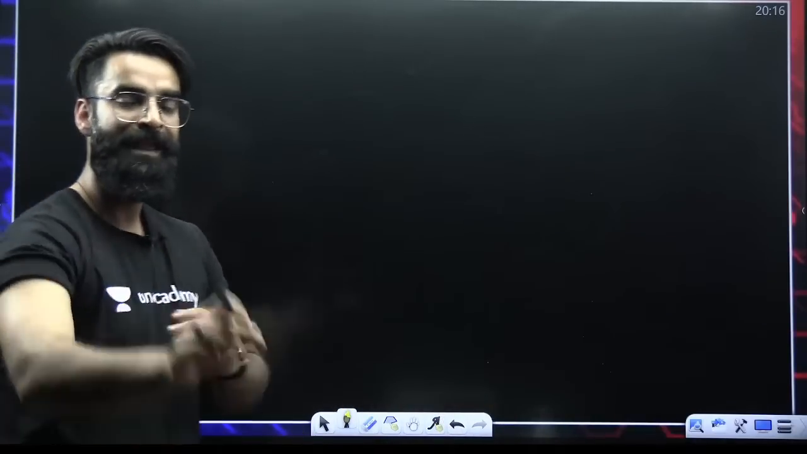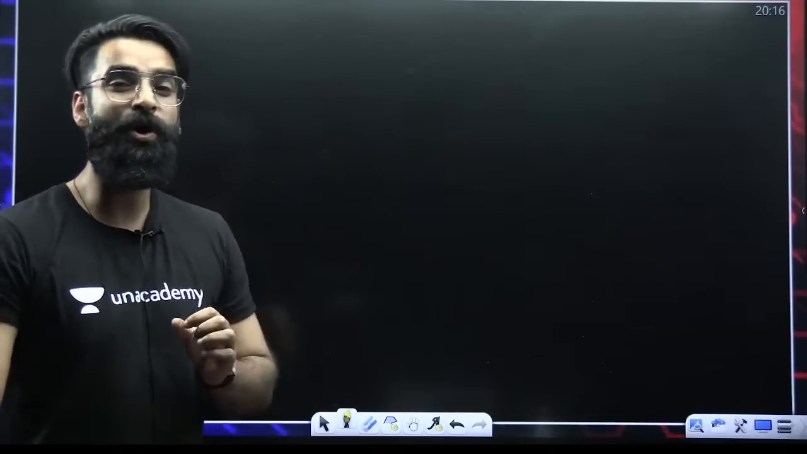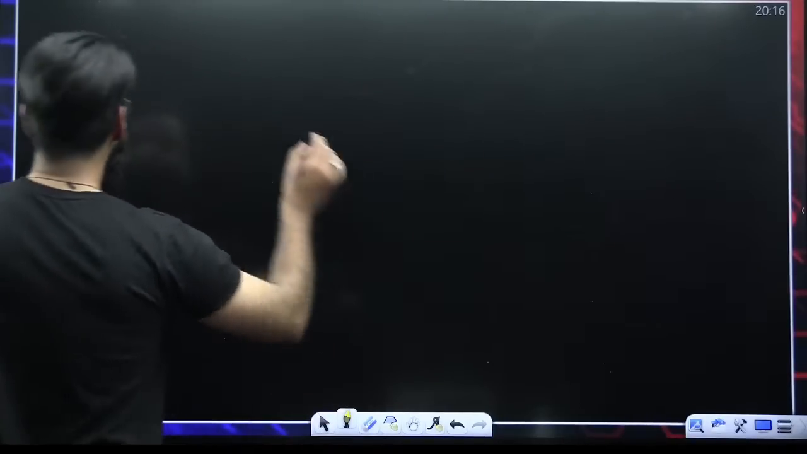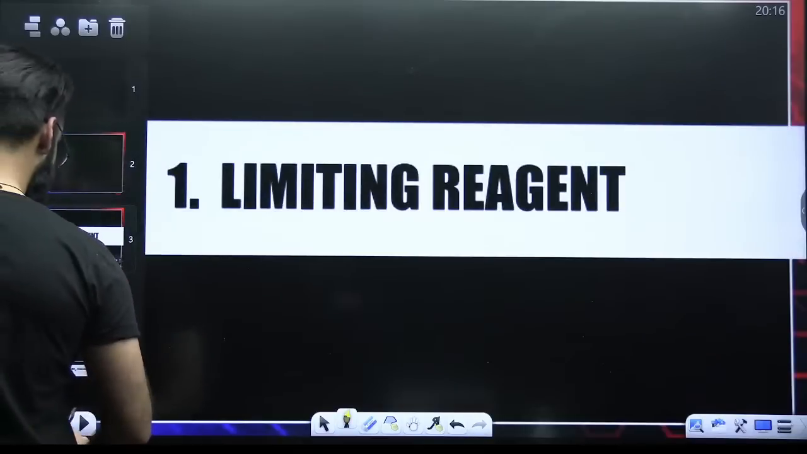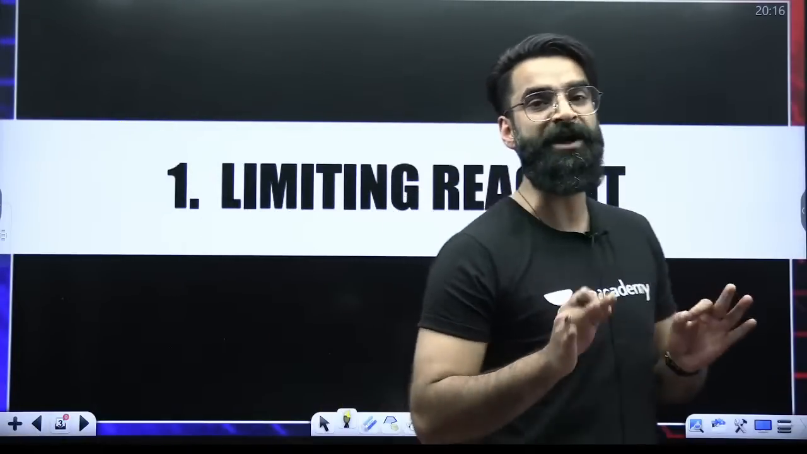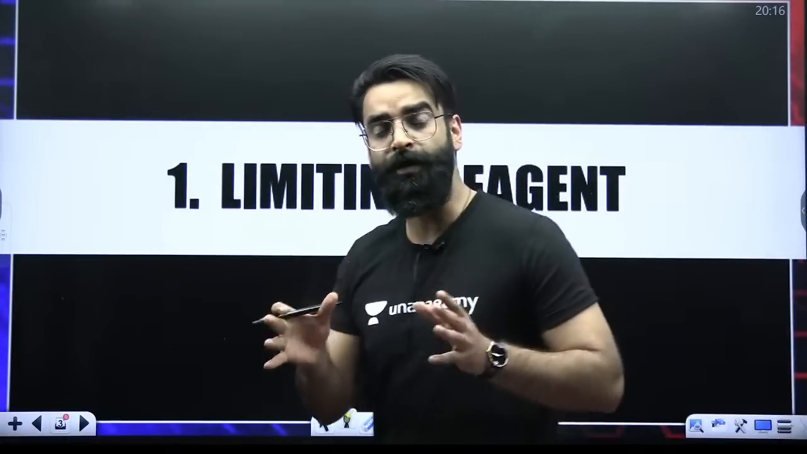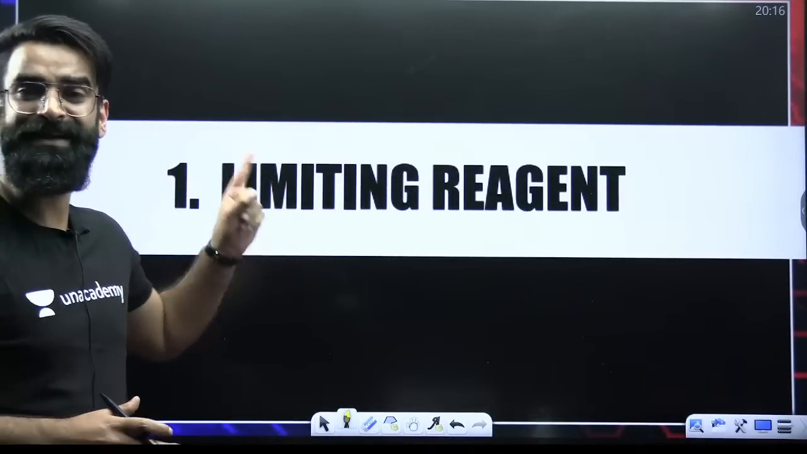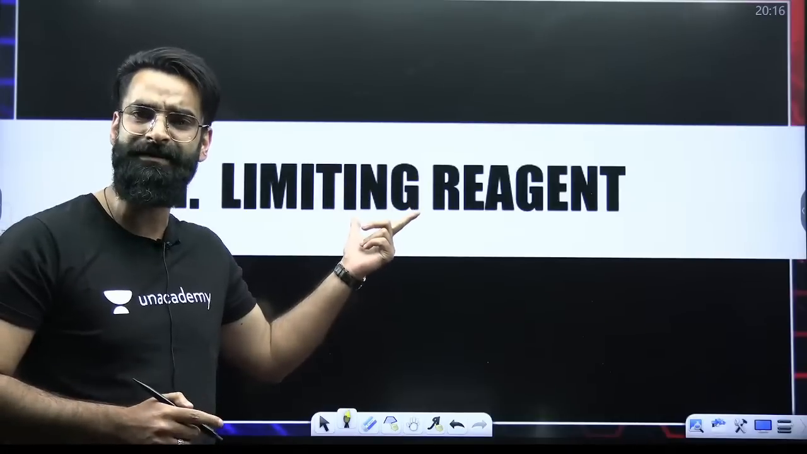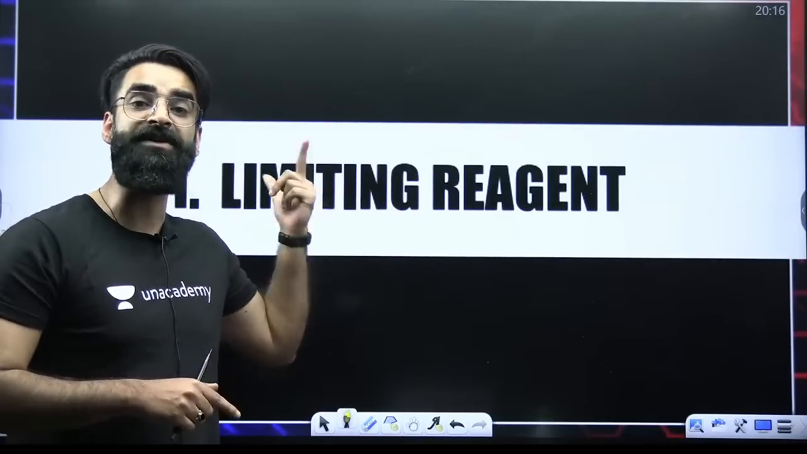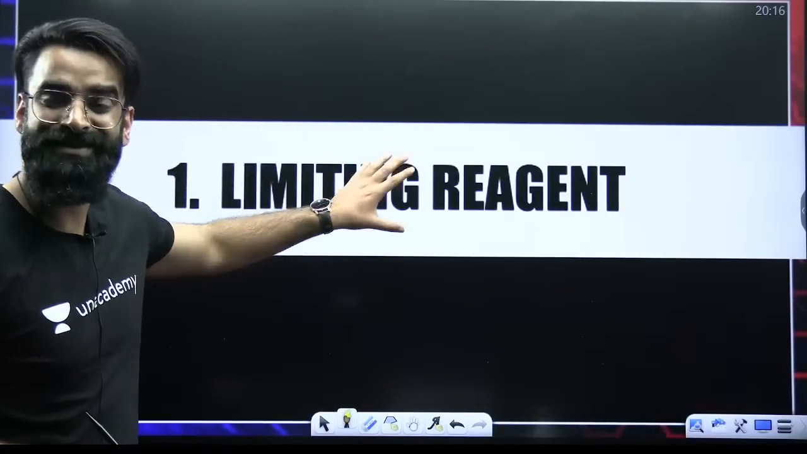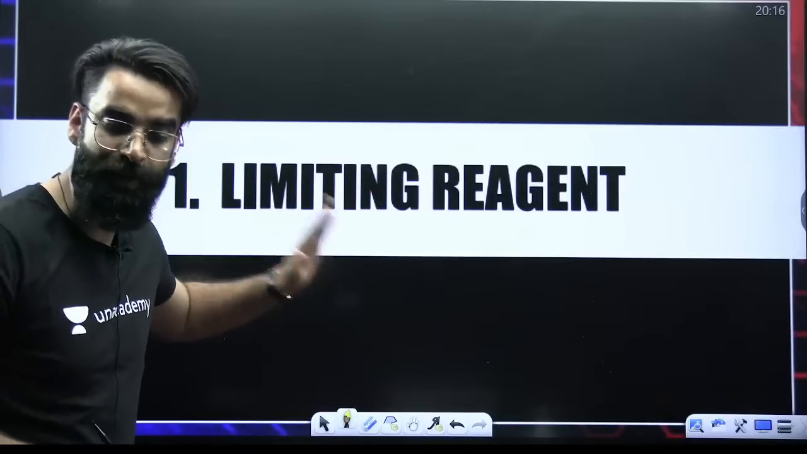Amazing. The first concept, which is almost asked every year in your NEET examination, I'm going to discuss that topic first. What is that? That is the concept of limiting reagent. This is going to be our concept number 1 in today's session. Almost every year this concept is asked. Apart from that, this concept is used in your entire physical chemistry as well. So it is the time to master this concept first and do all its question patterns.